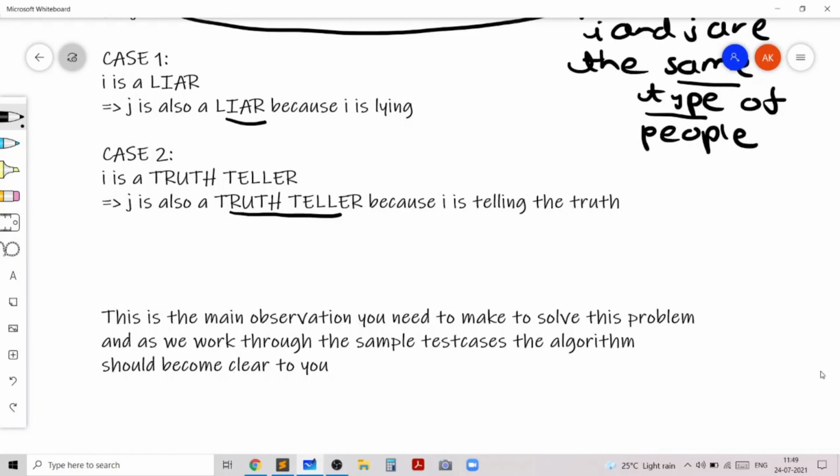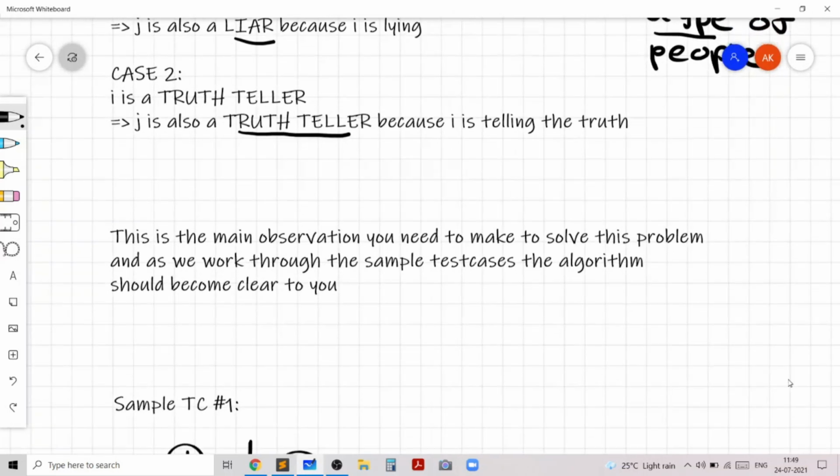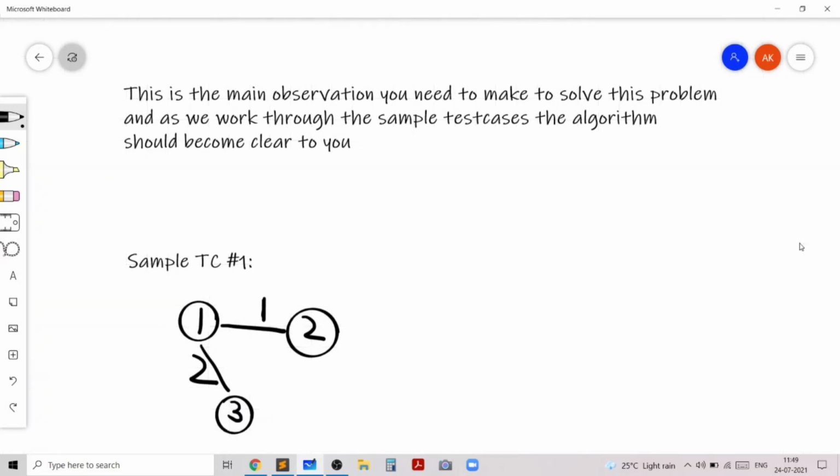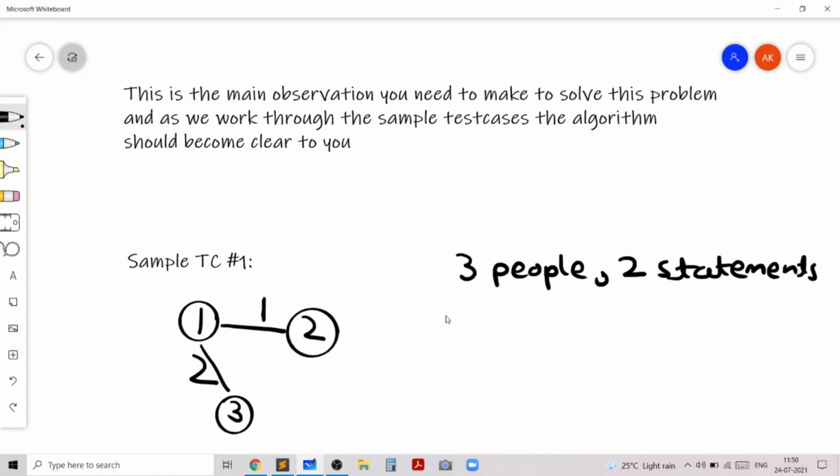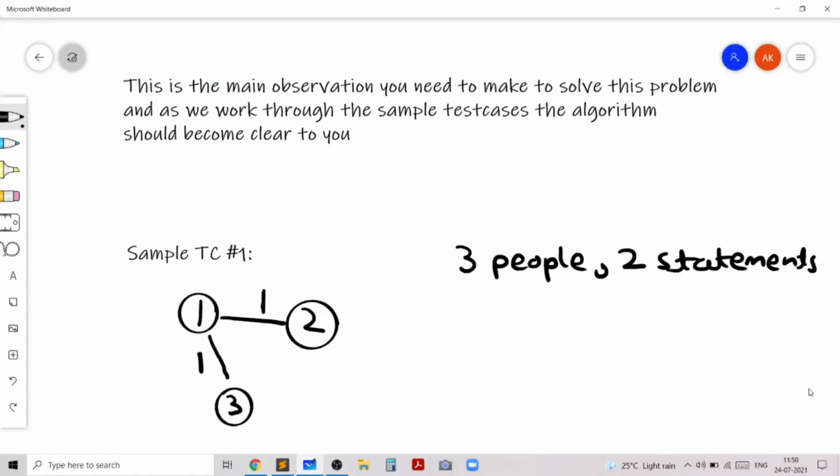So as we work through the sample test cases, the algorithm should become clear to you. In the first sample test case, we are given three people, or three astronauts, and two statements from them. In the first statement, we are given 1 and 2, which is I and J, and this statement is of type 1. And in the second statement, we are given 3 and 2, and this statement is also of type 1. So first, let's draw a diagram.